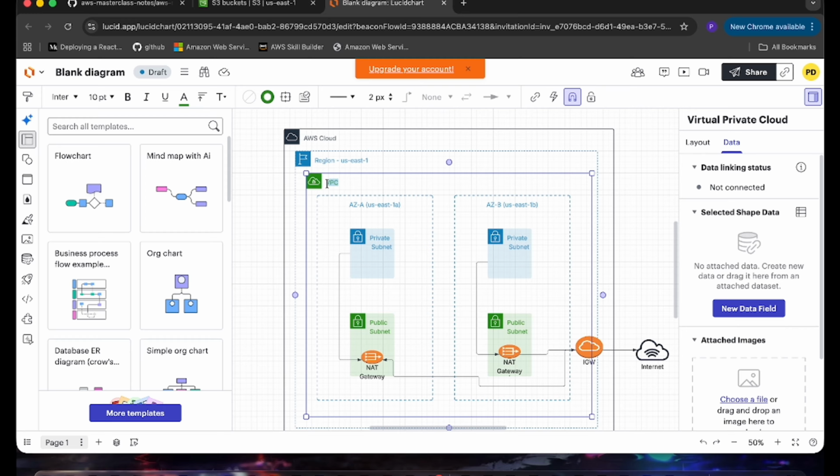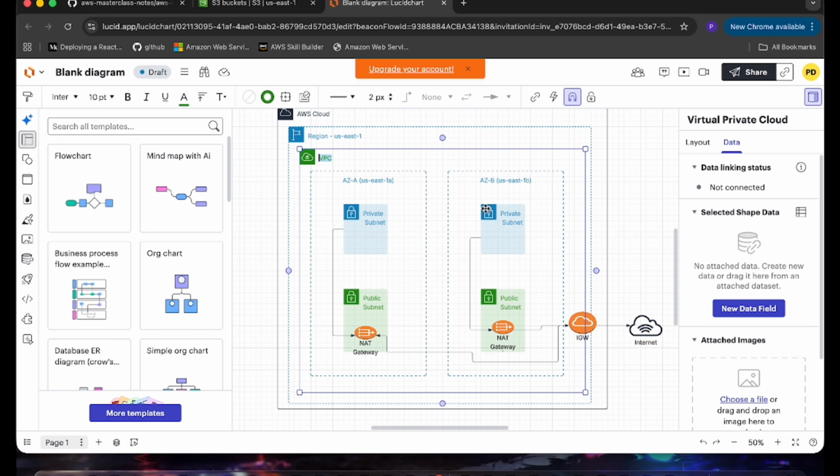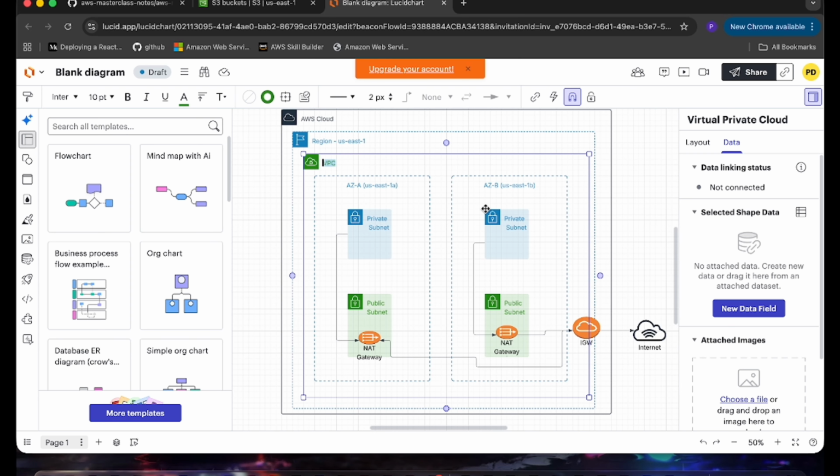Inside that VPC we have divided the network into two availability zones. This is availability zone A, this is availability zone B. We do this for high availability, so even if one AZ goes down, the other is still working. Now inside each AZ, we have two types of subnet. This one is public subnet and this one is private subnet. Public subnets are used for resources that need internet access directly, like load balancer or bastion host.